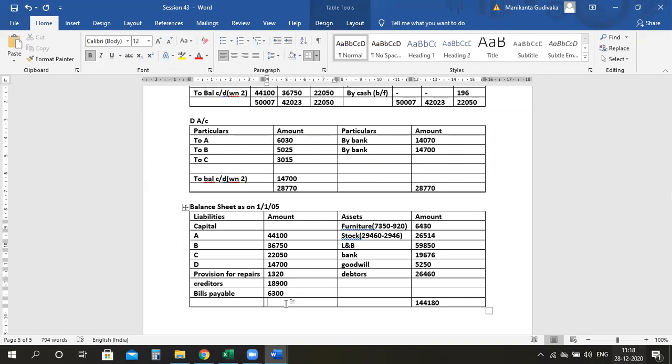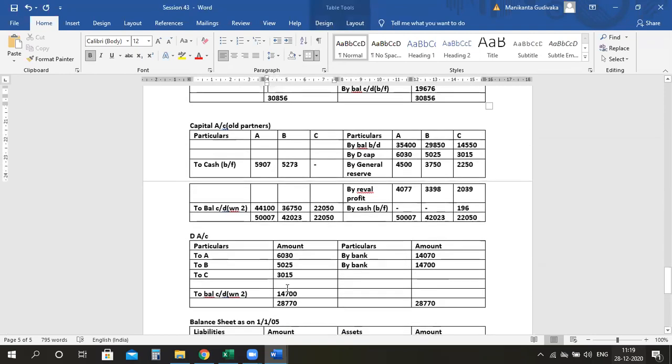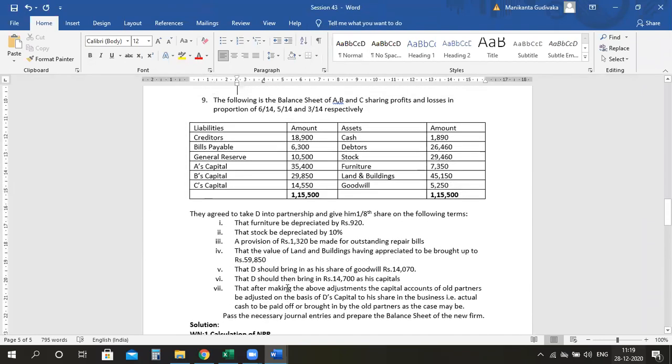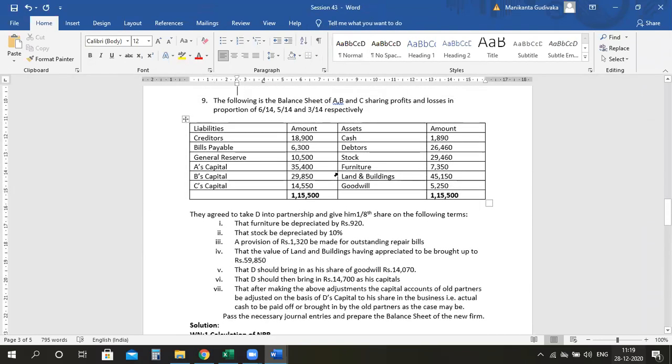Okay, ma'am, it's coming as 1,44,120. 60 rupees difference is coming. How come? Do the total here. We'll check. Is the total correct here? Check it. I'm doing the liability side.